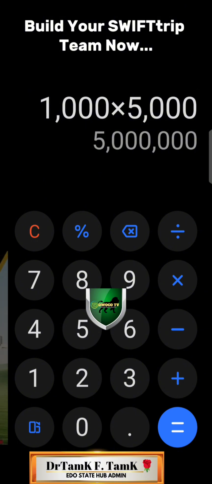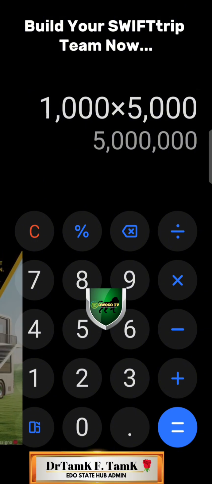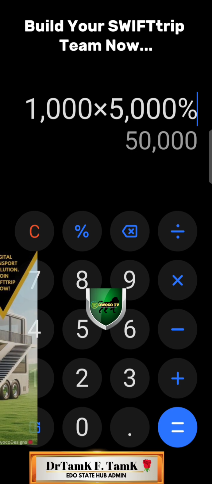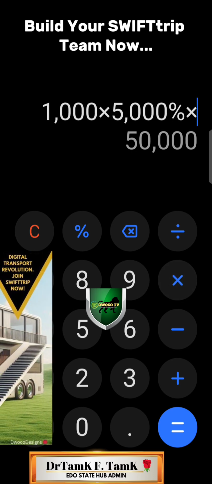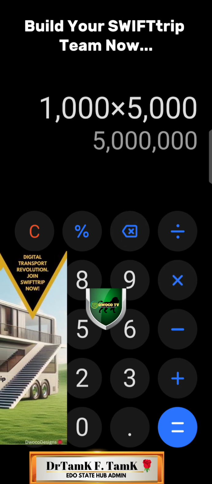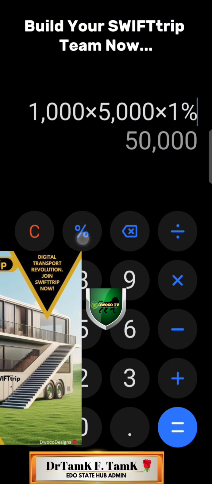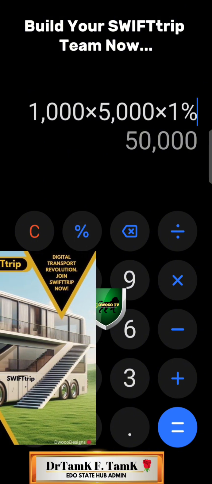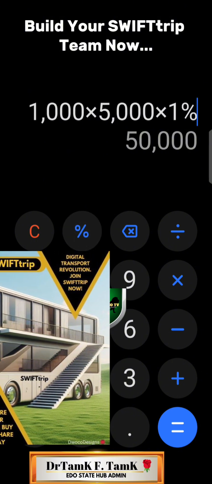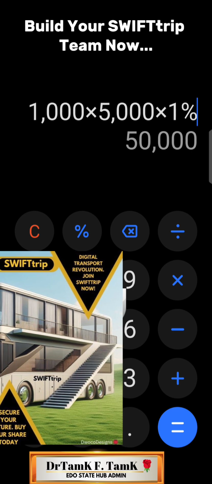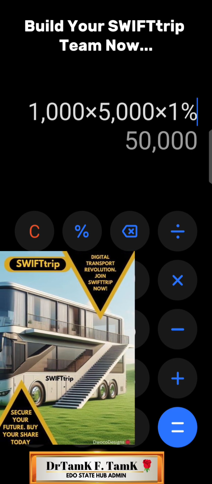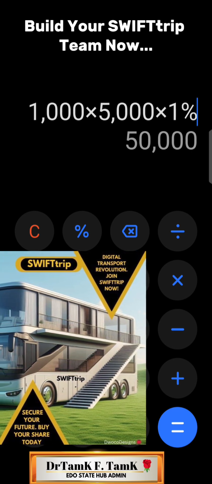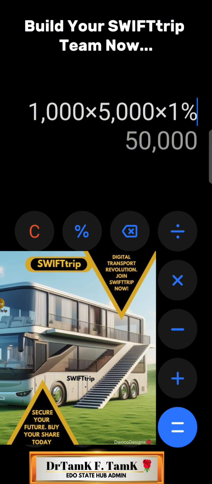And now let's multiply this by 1%. That will be correct. If you multiply this value by 1%, it means that you have made 50,000 naira for that day, for having 1,000 persons under you, and each of them, in the worst case scenario, is spending only 5,000 naira.